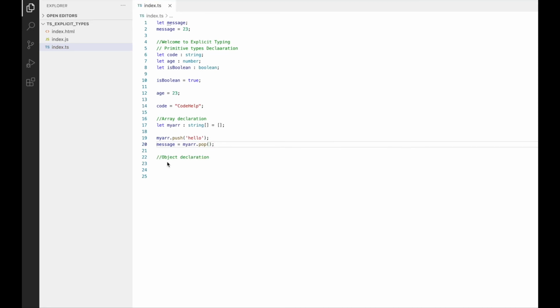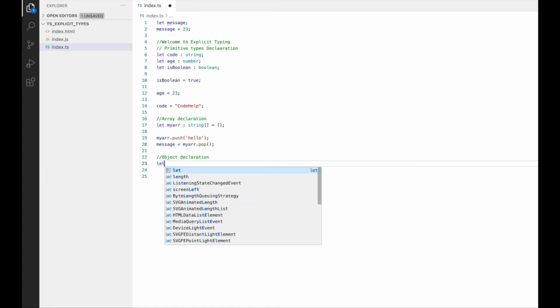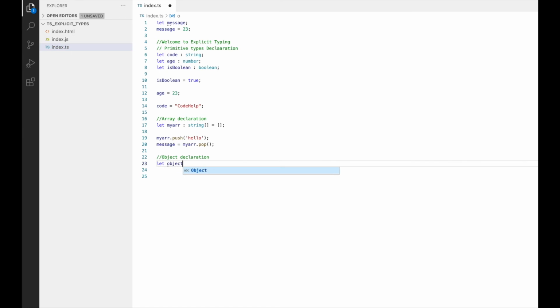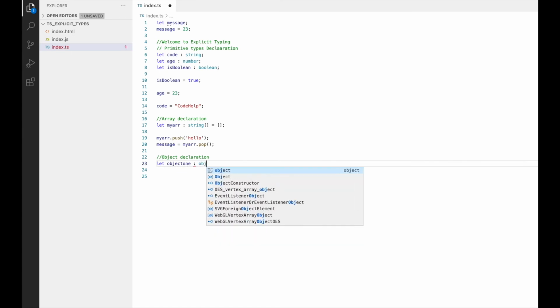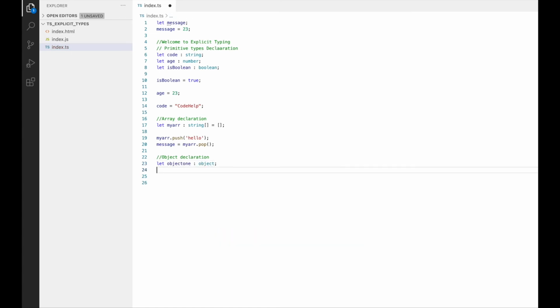Lastly, let's move on to objects. How can we define a variable of type object explicitly in TypeScript? So for that, the first way is we can simply declare an object, let's create one. Let object1 colon object. And then we can initialize it as an object by object1 equals open close curly braces.